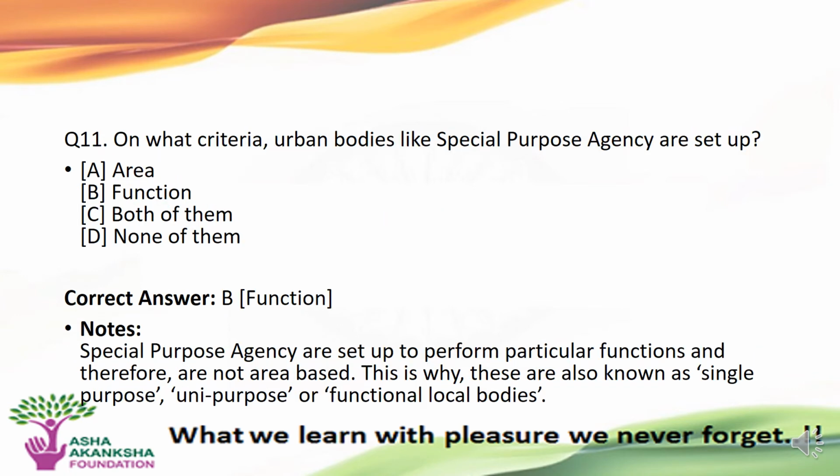The next question is on what criteria urban bodies like special purpose agencies are set up? Options are A. Area, B. Function, C. Both of them, or D. None of them. The correct answer to this question is option B, that is, on the basis of function, urban bodies are set up. The special purpose agencies are set up to perform particular functions and therefore are not area based. That is why these are also known as single purpose, unipurpose, or functional local bodies.